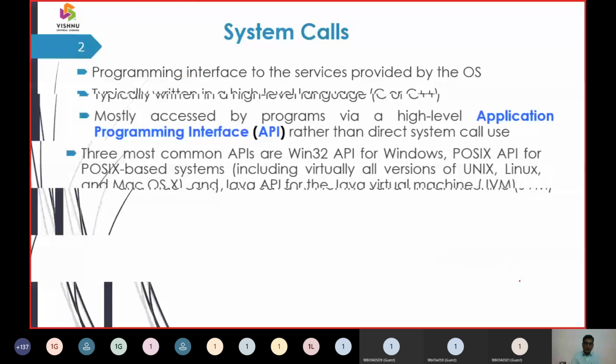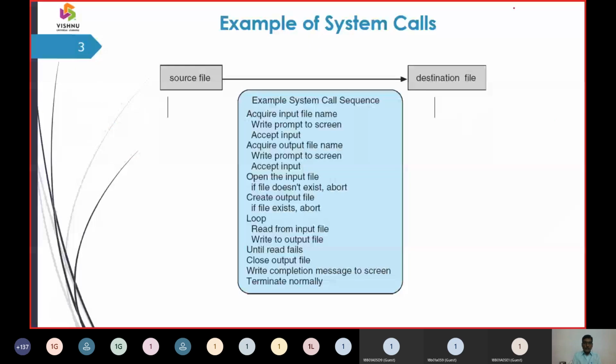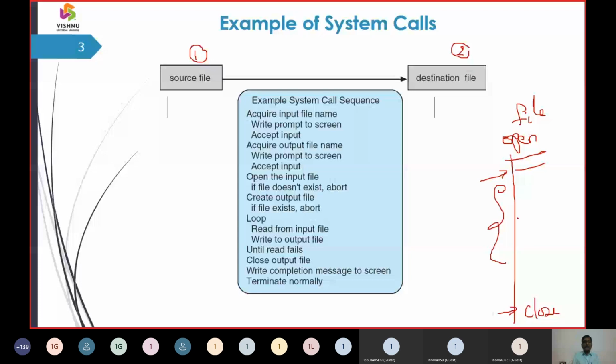Here is an example of how a system call is processed. The first example has a source file and a destination file. What is the sequence of actions in a system call? We assume the file concept in C language. With a file, the first and foremost primitives are that a file should have an open operation and a close operation. This is the first and this is the last, and in between the entire service operation has to be done.